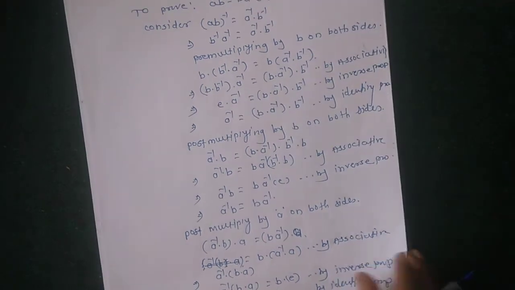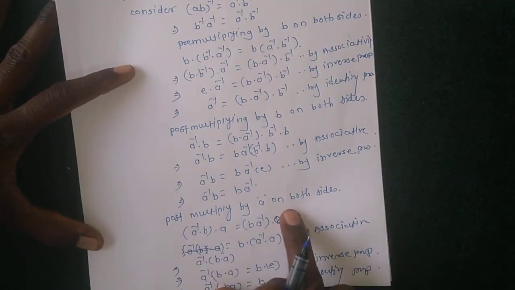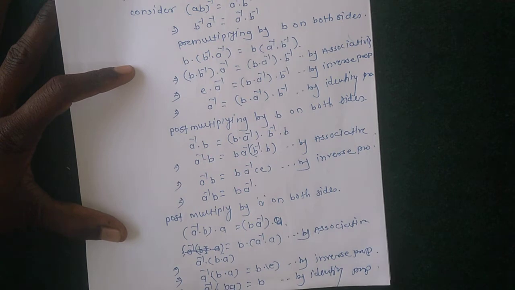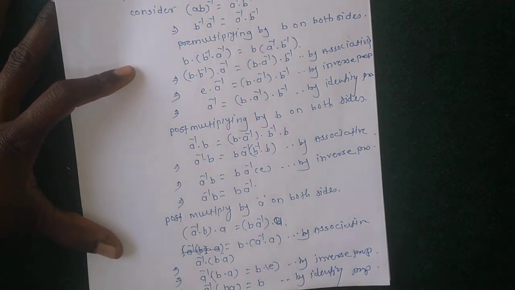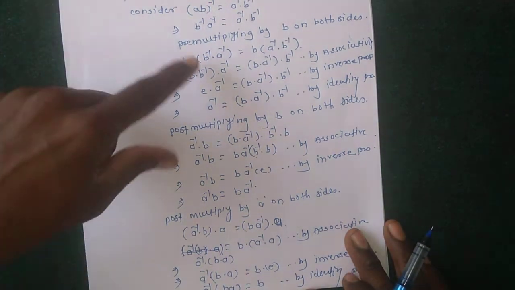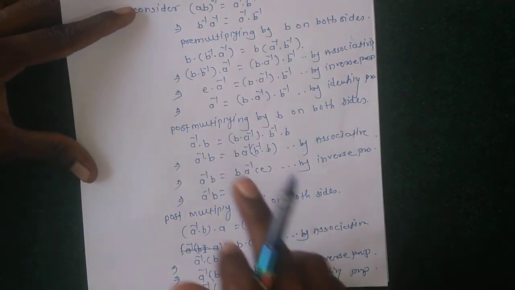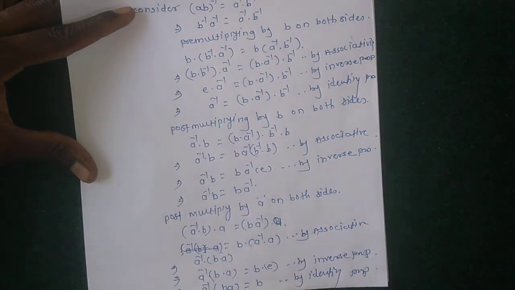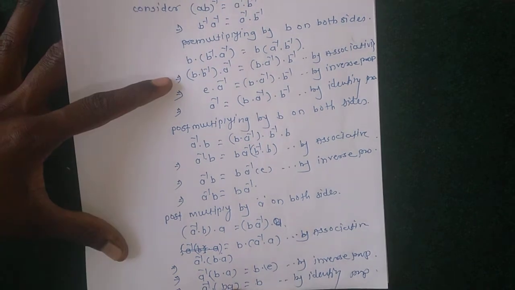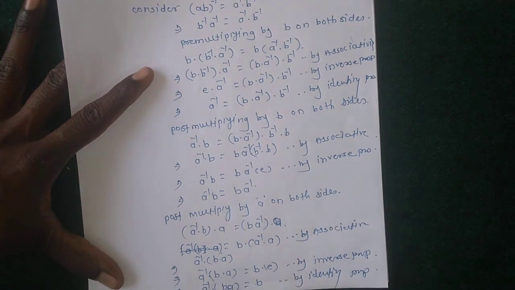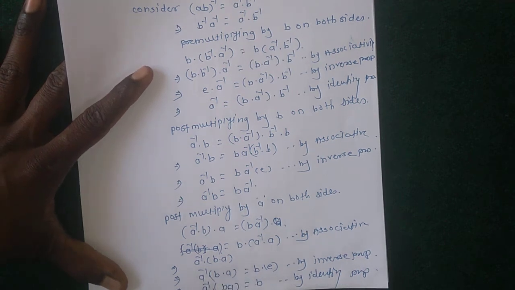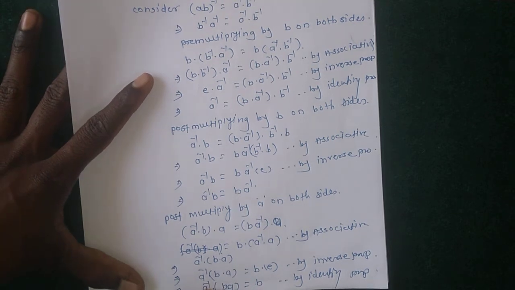Okay, now here post multiply by A, the value must be A square into B into A equal to B. Here, to prove abelian, AB inverse equal to A inverse B inverse, then AB equal to BA. Here, on the left side, BA, and multiplying by A inverse, pre-multiplying by A, A into A inverse equals identity, and A into B equals AB. We get the answer, G is abelian.